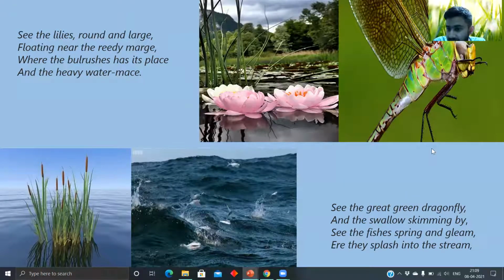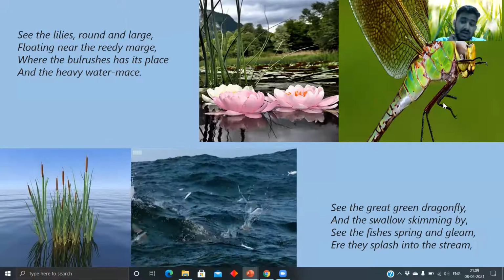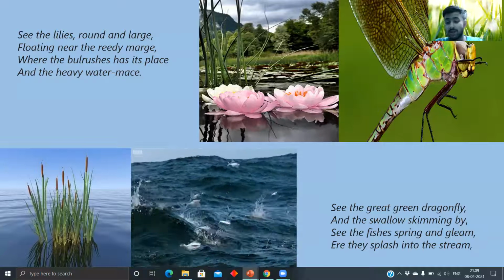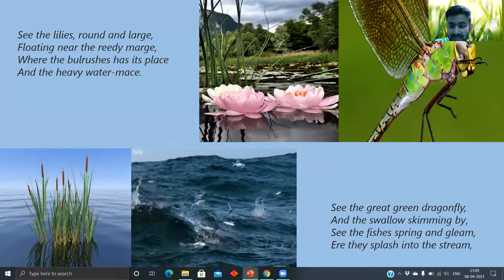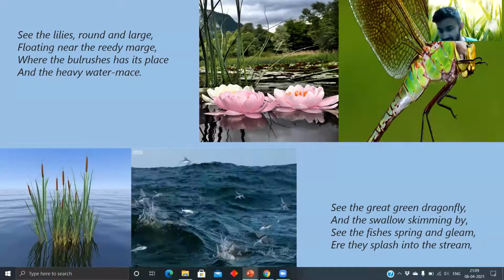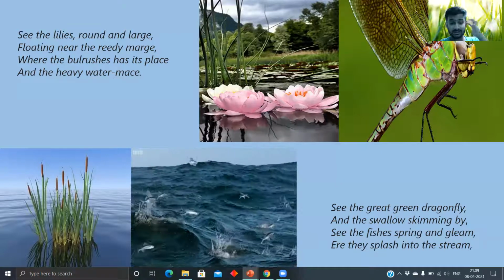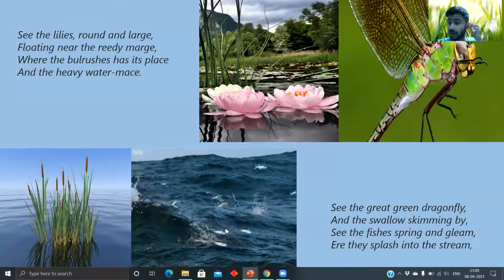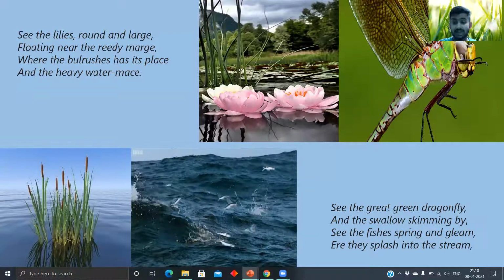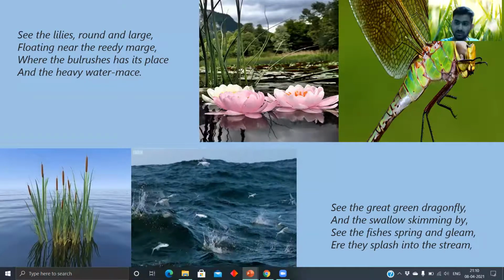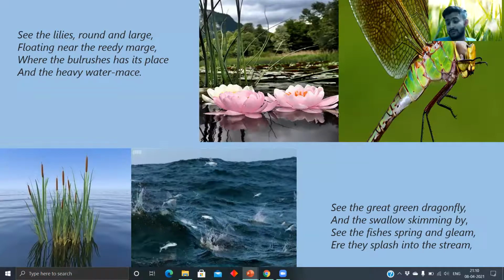As you can see, the dragonfly looks like this. You might have seen these insects. And the swallow skimming by. Skimming is moving, and they skim by and move by. That is what skimming means. See the fishes spring and gleam. As you can see in this image, these are called flying fishes. See the fishes spring and gleam. Spring with joy, jump, and gleam. Gleam means move smoothly.